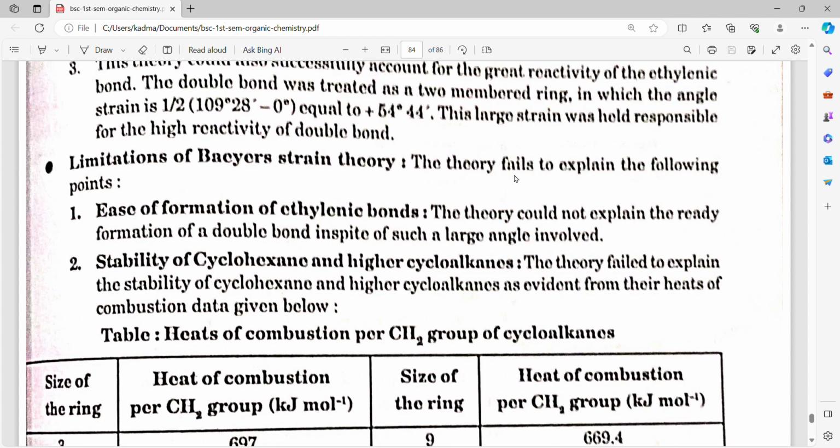Limitation of Baeyer strain theory. The theory fails to explain the following points. First, ease of the formation of the ethylenic bonds. The theory could not explain the ready formation of a double bond in spite of such a large angle strain involved. Second, stability of cyclohexane and higher cycloalkanes. The theory failed to explain the stability of cyclohexane and higher cycloalkanes, as evident from their heats of combustion data given below.